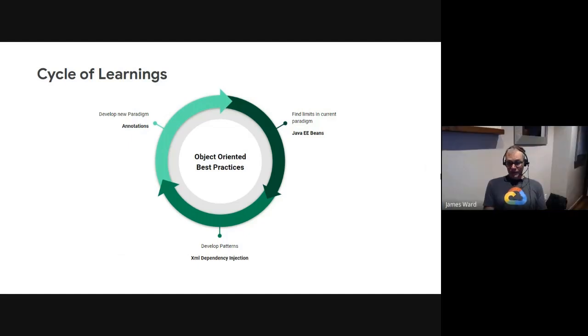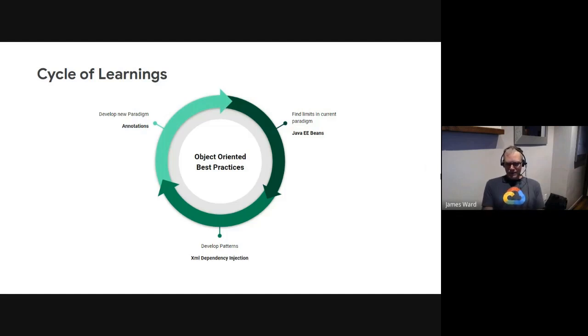So then what we did to deal with those kinds of limitations was to develop some patterns. For example, in this space, we started using XML dependency injection and just POJOs instead of things like EJBs where we had to extend interfaces and that sort of thing. And so that was great that we had some patterns to help us deal with this.